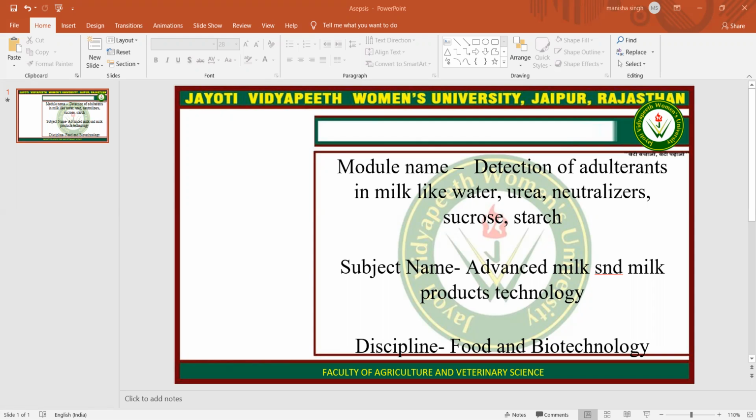distribution. Adulterant means any material which is or could be employed for making the food unsafe or substandard or misbranded or containing extraneous matter. Food is adulterated if its quality is lowered or affected by the addition of substances which are injurious to health or by the removal of substances which are nutritious. It is defined as the act of intentionally debasing the quality of food offered for sale either by the admixture or substitution of inferior substances or by the removal of some valuable ingredient.